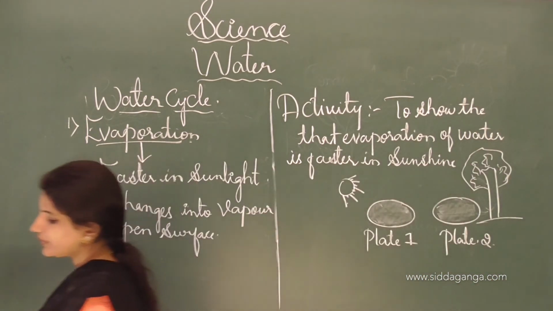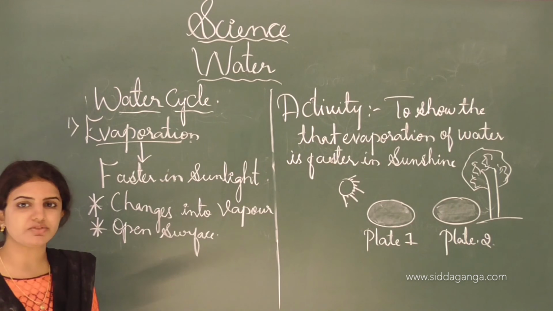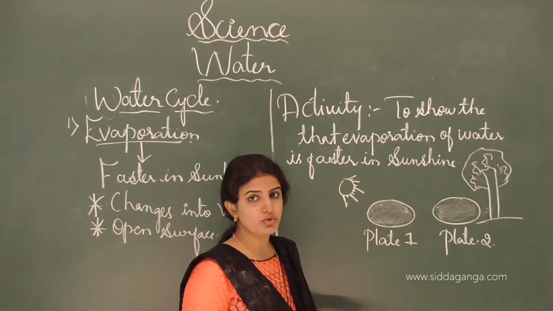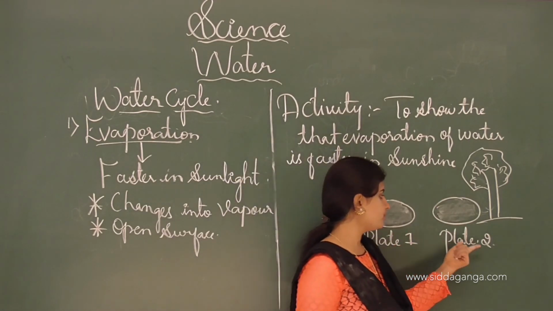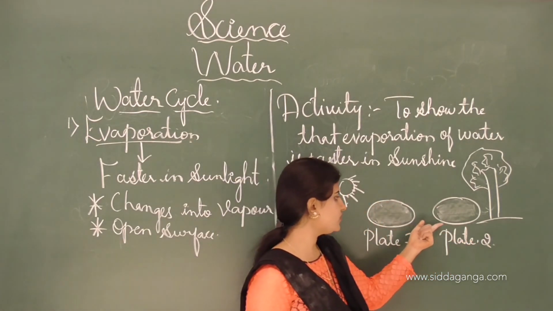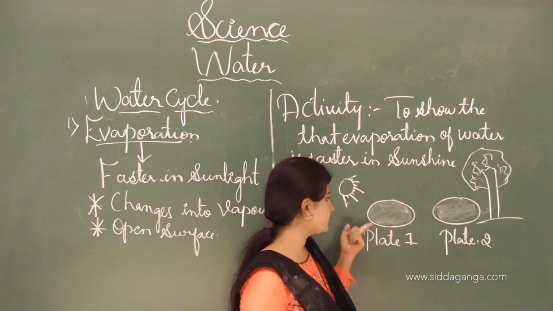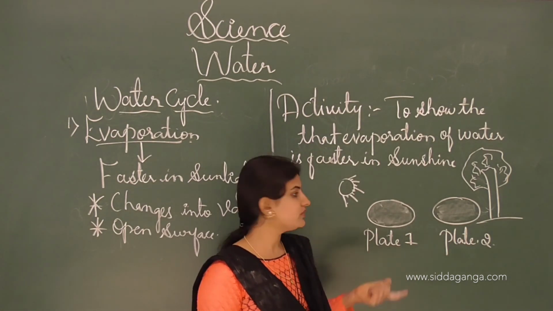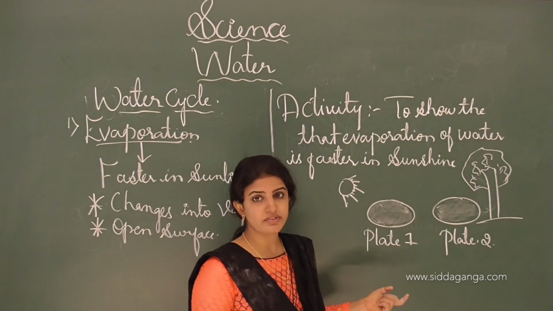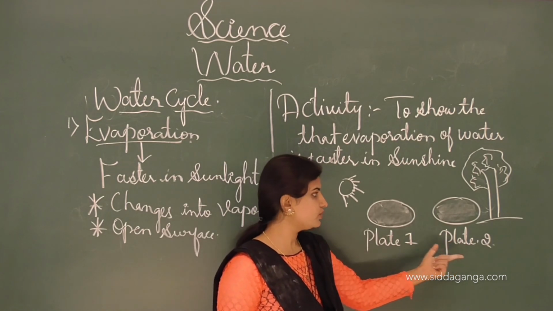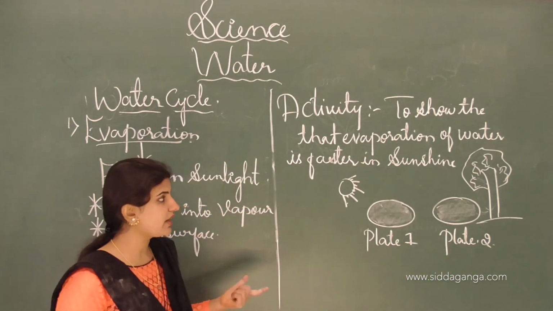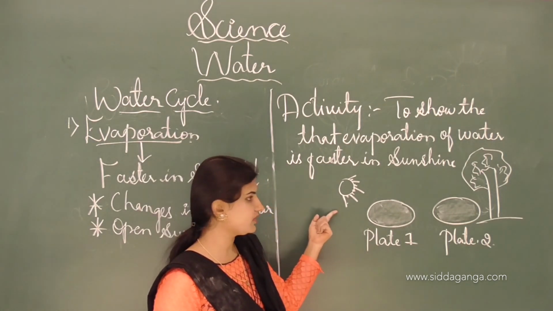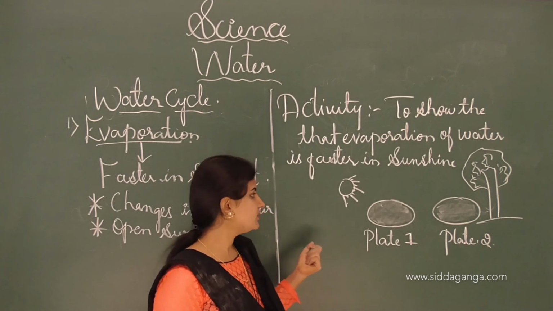After 15 to 20 minutes we can see that plate 1 contains less water compared to plate 2, because plate 2 is in the shady place, whereas plate 1 is kept under the sun, so evaporation in plate 1 is faster compared to plate 2. This activity shows that the evaporation of water is faster in sunshine or sunlight, and this is all about the activity.